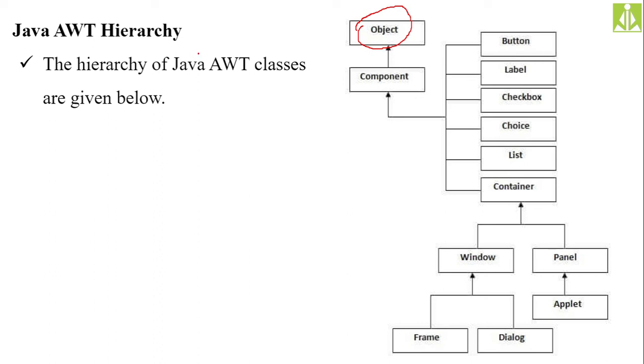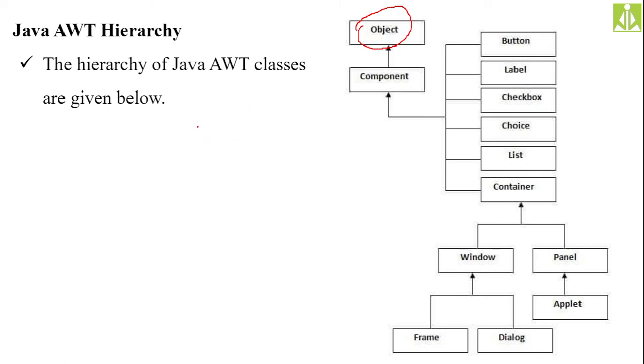Under that Object class, we have the Component class. The Component class is directly inheriting the Object class. Remember this one. And under this Component class, we have different components over here, like the button, label, checkbox, choice, list, container. All like this, we have different classes, and under the Container class we have more.